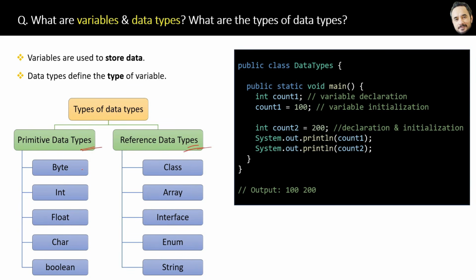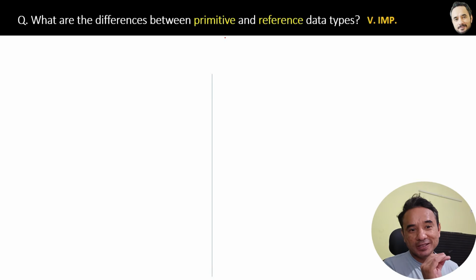Similarly here, byte, int, float, class, array are the actual data types, but they are categorized into two categories, primitive and reference data types. And we will explore the differences between these primitive and reference data types in upcoming questions, which is a very important question. What are the differences between primitive and reference data types?